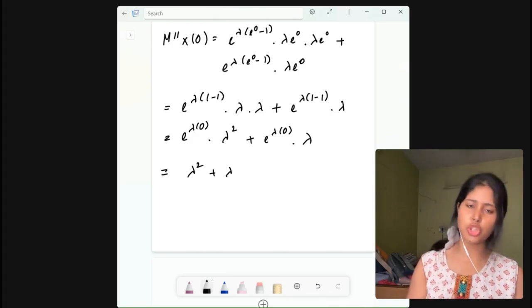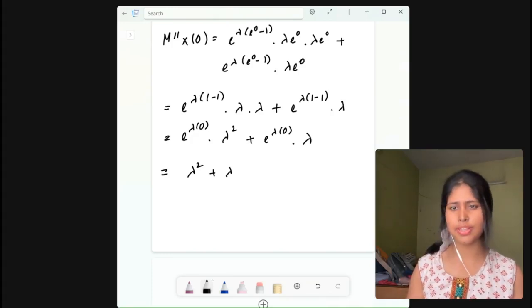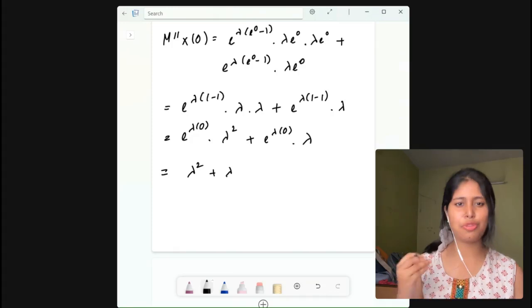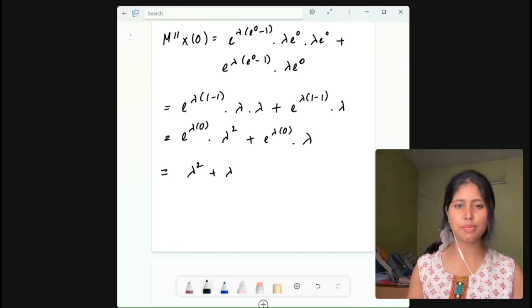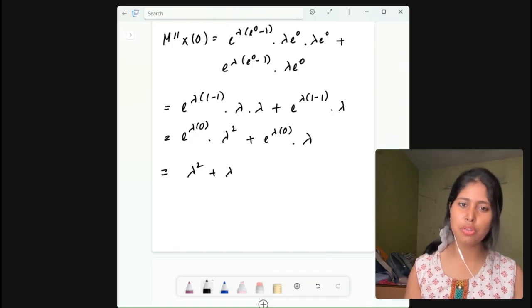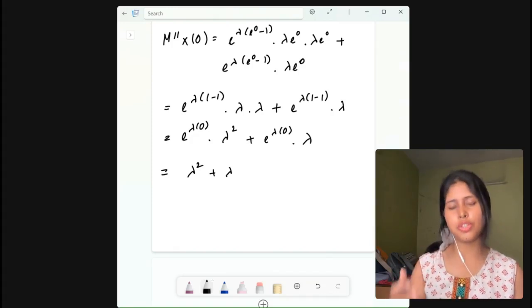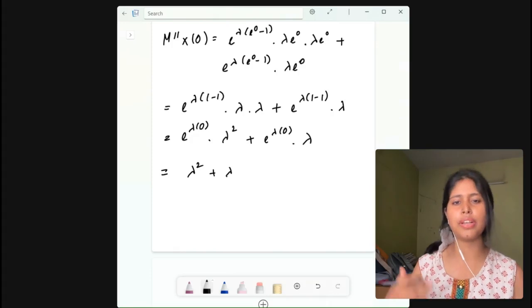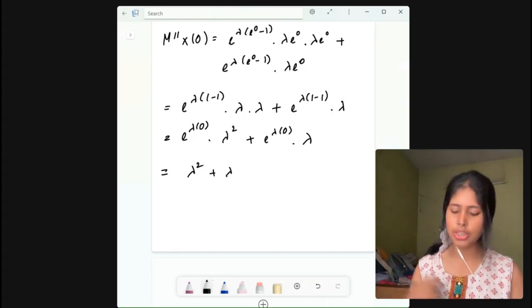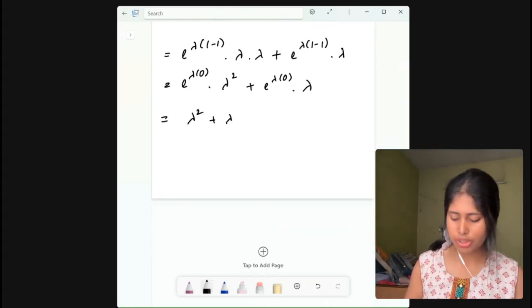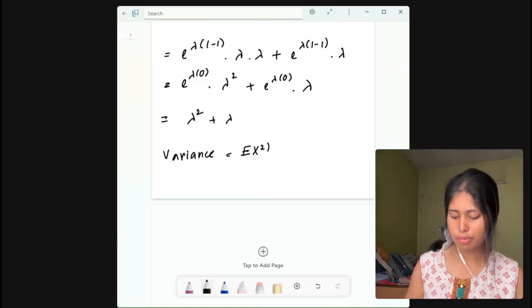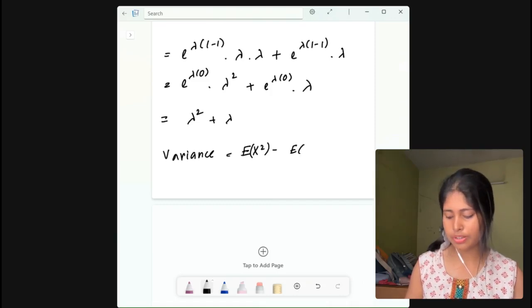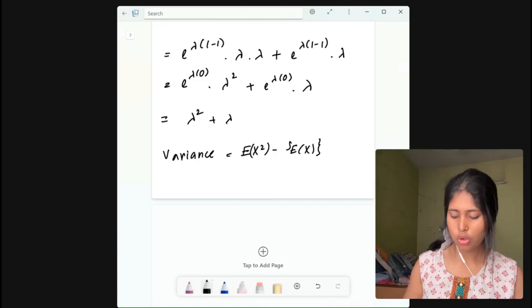Now we know the expectation of x square. We know the expectation of x. Now, is there any kind of difficulty to find the variance of the Poisson distribution? No, right? Because what is the formula for variance? It is just variance equals expectation of x square minus expectation of x whole square, right? So we'll do just that. What is variance here? Variance is equal to expectation of x squared minus expectation of x whole square.